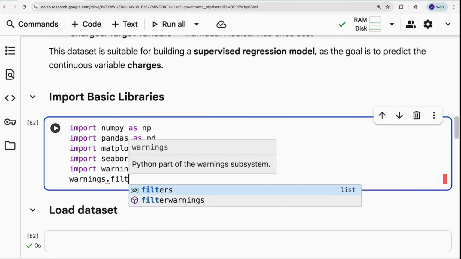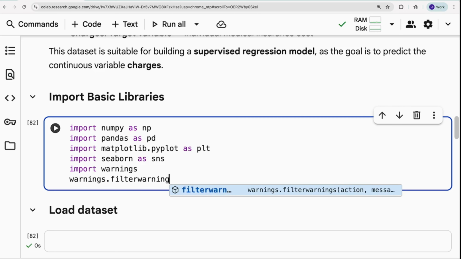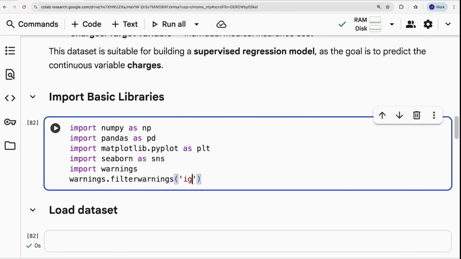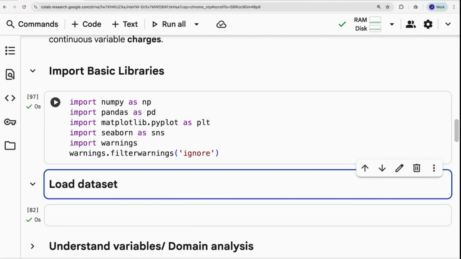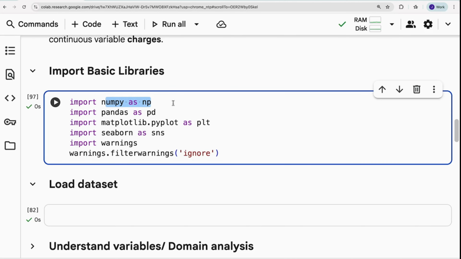So use import warnings, warnings.filterwarnings, and just say ignore so that you don't see any more warnings. Okay, so here NumPy is used for analyzing arrays, pandas for dealing with data frames, matplotlib and seaborn are used for visualization, and warnings is used to ignore the warnings. Okay, that's the first step.